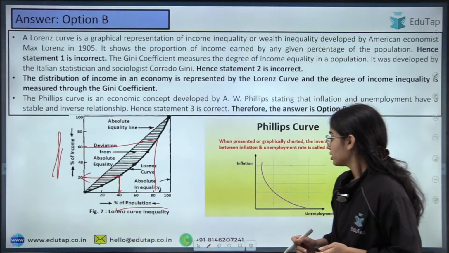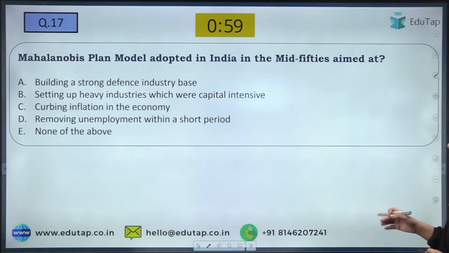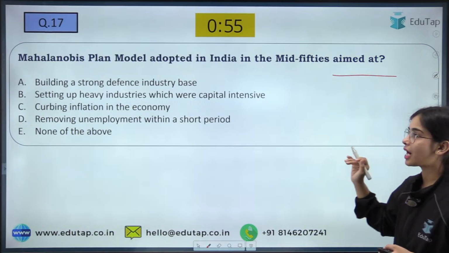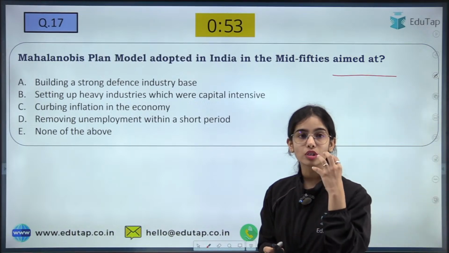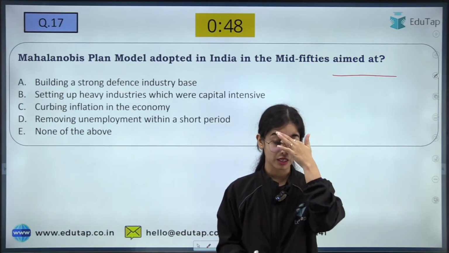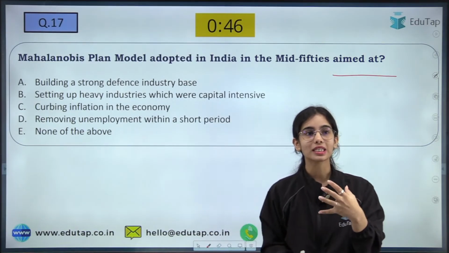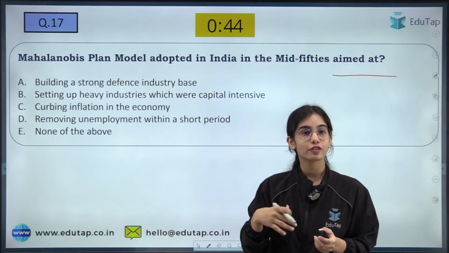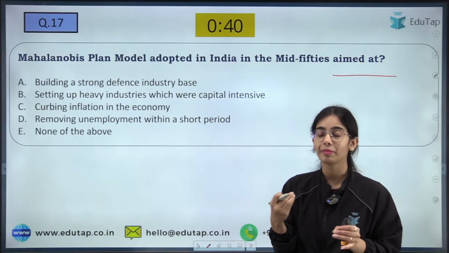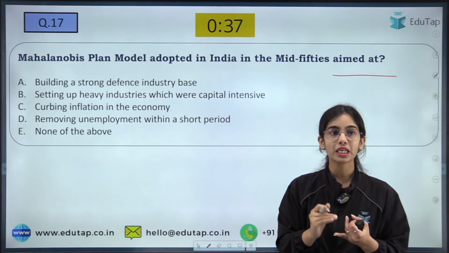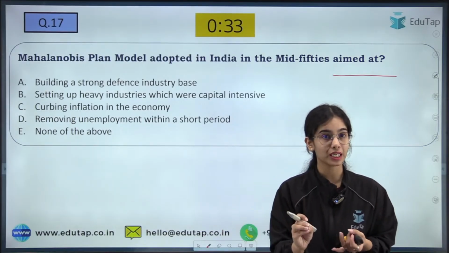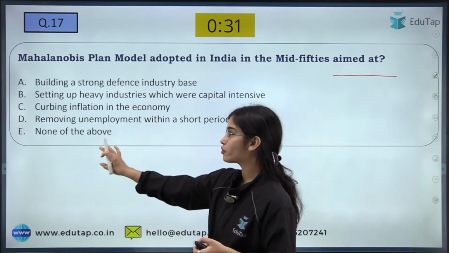Now coming to the next question: the Mahalanobis plan model adopted in India in the mid-50s aimed at which of the following? So what was the aim of the Mahalanobis plan model? P.C. Mahalanobis's plan model was adopted in the 5-year plans in the mid-50s. What was the main aim? The options: building a strong defense industry base, setting up heavy industries which were capital intensive, curbing inflation, removing unemployment.